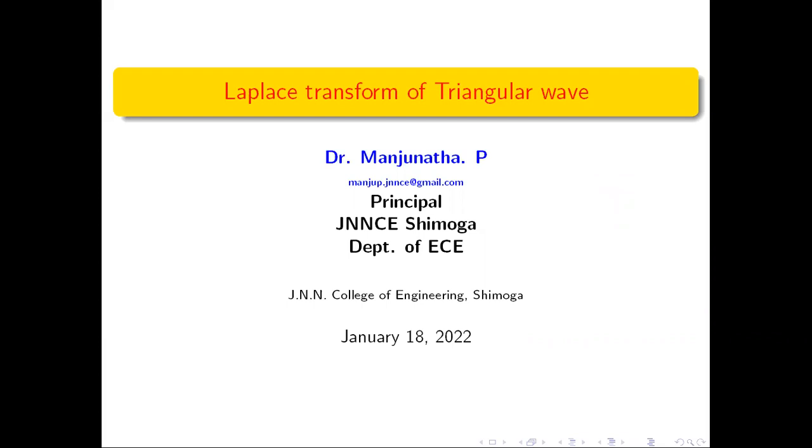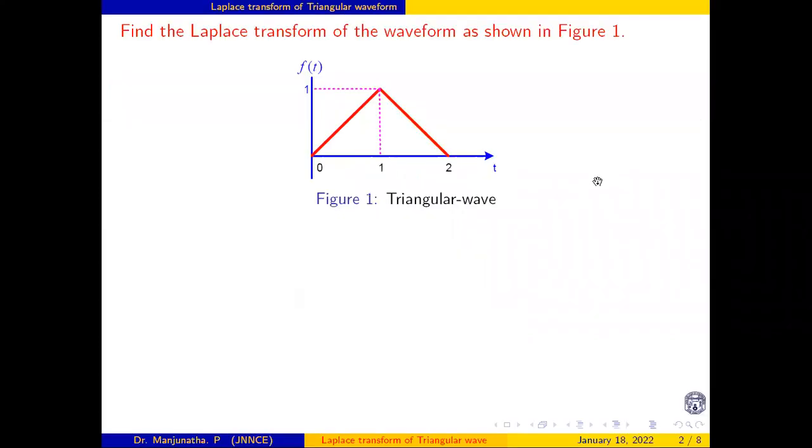So this video demonstrates the Laplace transform of a triangular waveform. Consider a triangular wave. It has a duration of 0 to 2 and its magnitude is 1 at t equal to 1. We can find the Laplace transform of this waveform. From 0 to 1 it goes on increasing, from 1 to 2 it is decreasing.